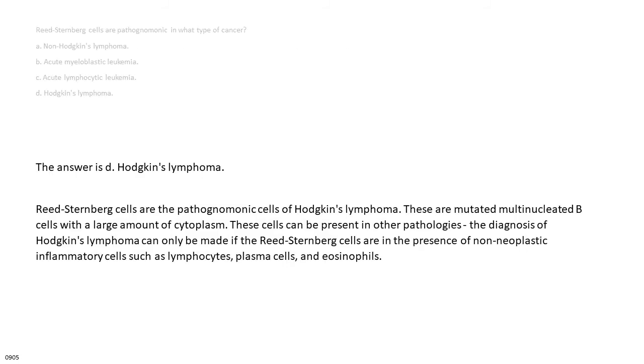The answer is D. Hodgkin's lymphoma. Reed-Sternberg cells are the pathognomonic cells of Hodgkin's lymphoma. These are mutated multinucleated B cells with a large amount of cytoplasm. These cells can be present in other pathologies. The diagnosis of Hodgkin's lymphoma can only be made if the Reed-Sternberg cells are in the presence of non-neoplastic inflammatory cells such as lymphocytes, plasma cells, and eosinophils.